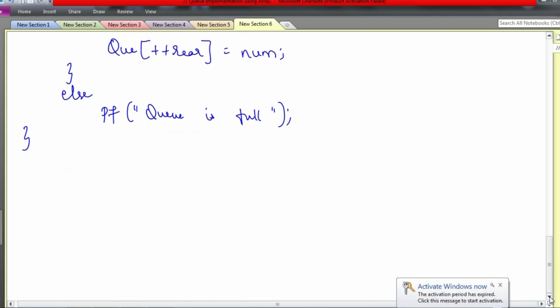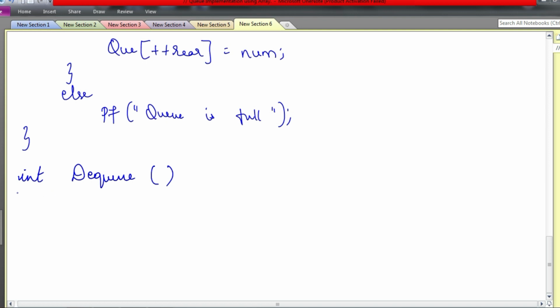Next we have delete function. For delete, that is called as dequeue. Int dequeue. We don't have any parameters here. Here I need a variable n or something to store the value that is present on top. First you need to check whether the queue is empty.